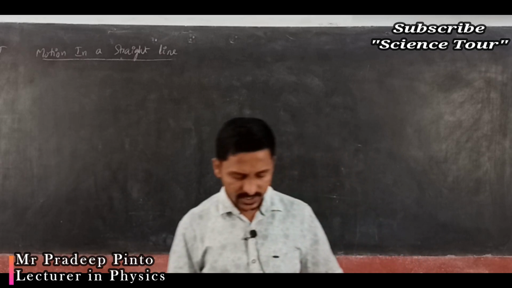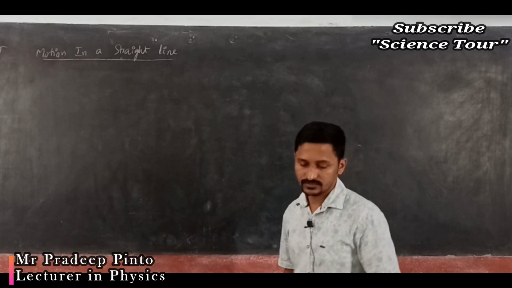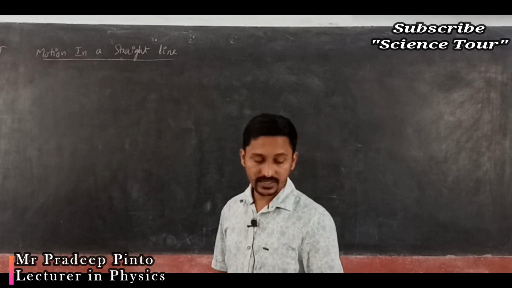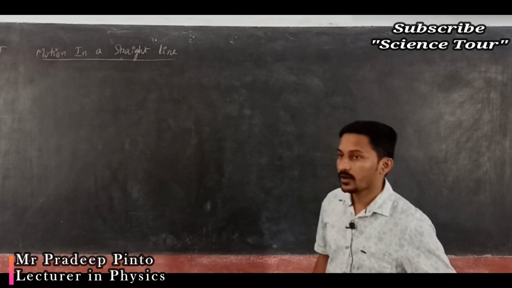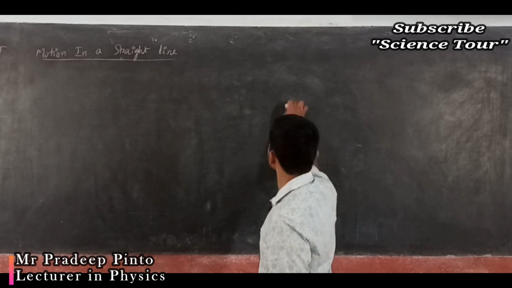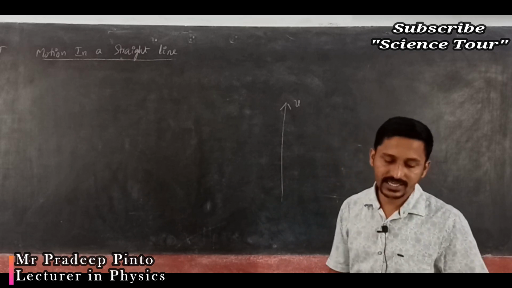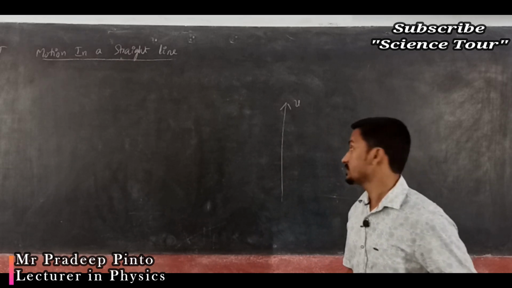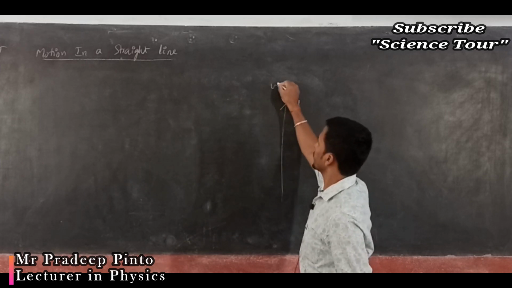Now a body is projected upward with acceleration g. For that, all the equations we have written, isn't it? Now you are giving some velocity v. The angle between velocity and acceleration is how much? See, velocity is always positive for the upward.